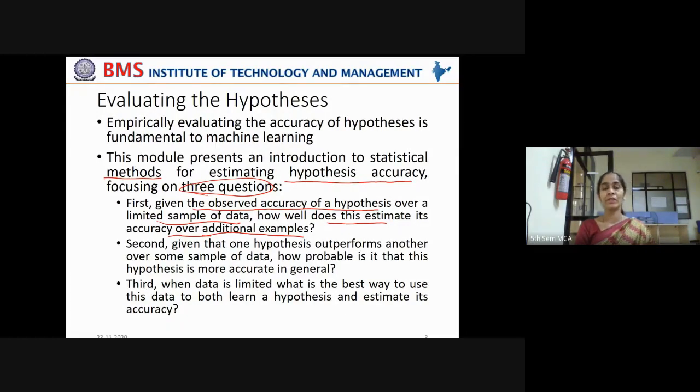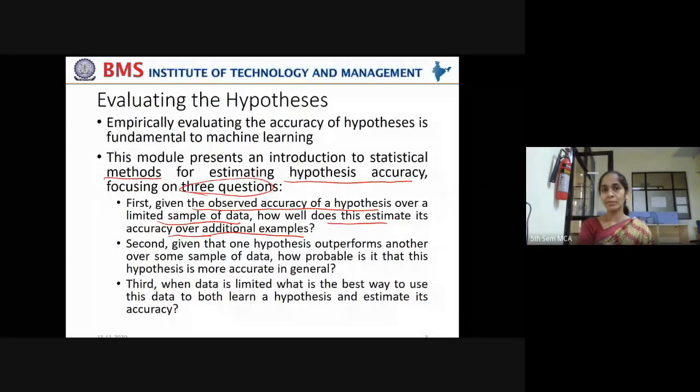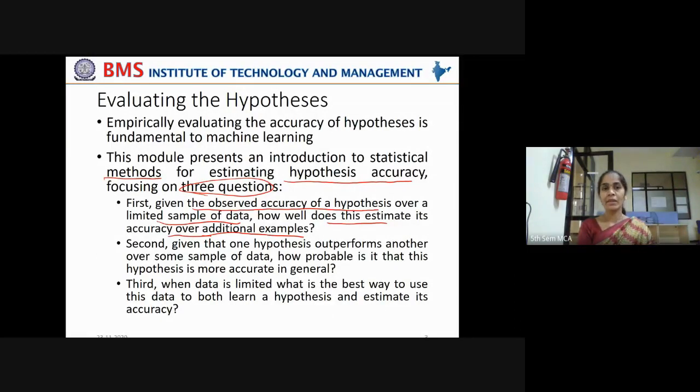That is the question, right? Your hypothesis is fitting very well to your sample. Now, a new data point comes. Will your hypothesis apply to the new data point with the same amount of accuracy? That is the question.